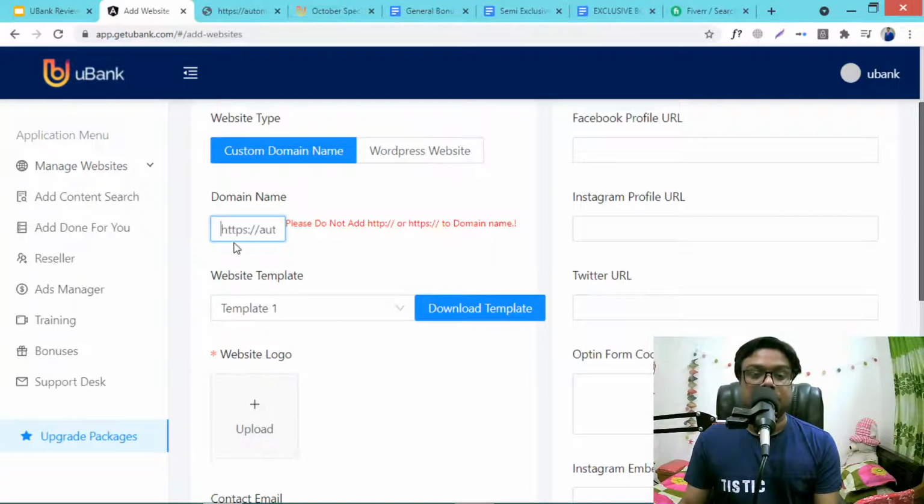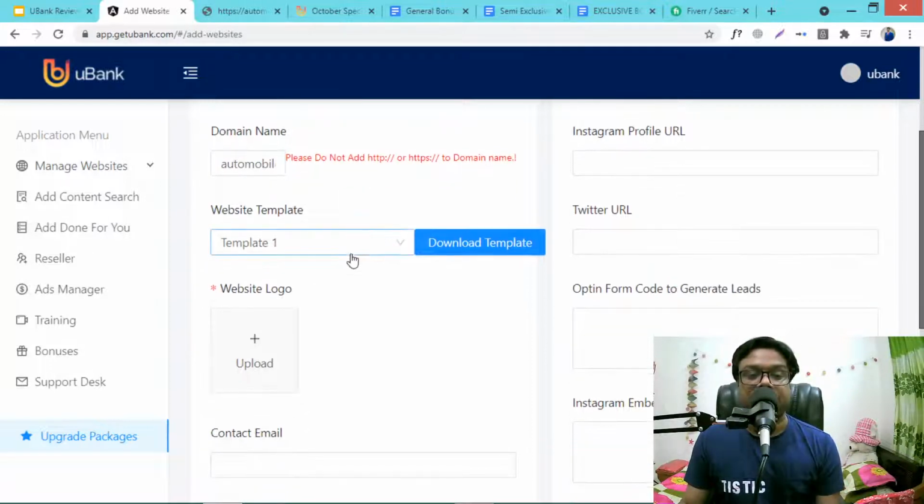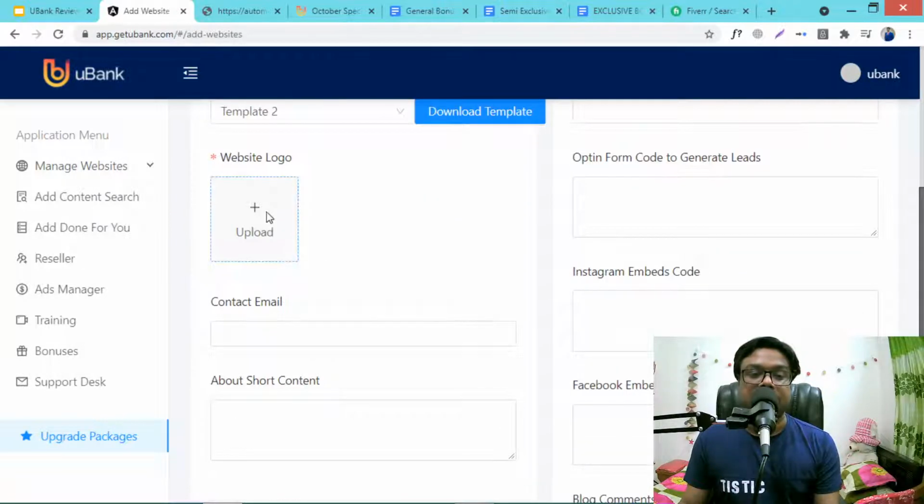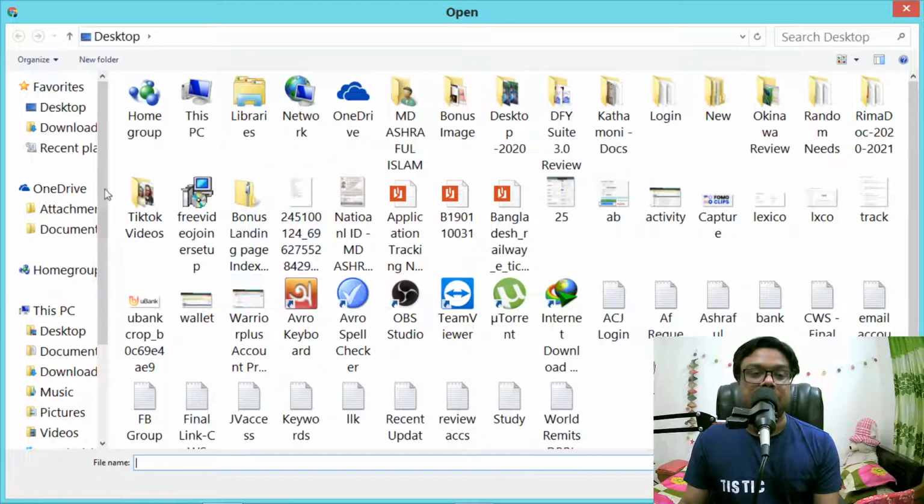You don't need to add HTTP or HTTPS in the domain name section. Just put your domain. Then you have the option to choose a template. There are some done for you templates, and you can also choose your own template by downloading a template. So see, then you need to give a website logo.